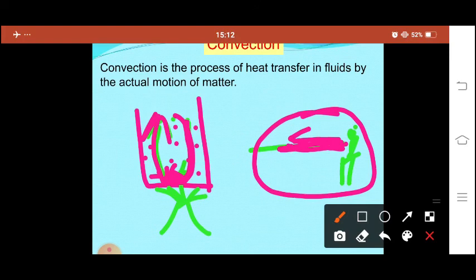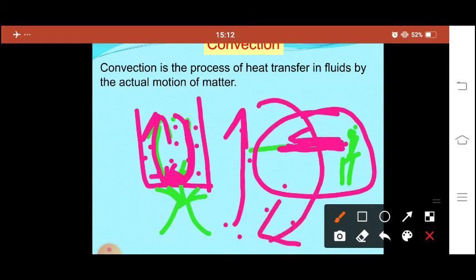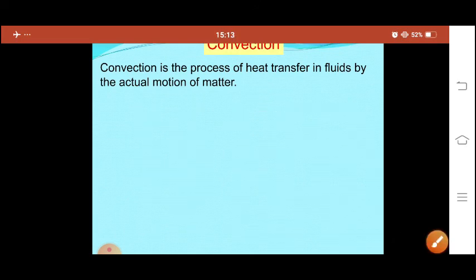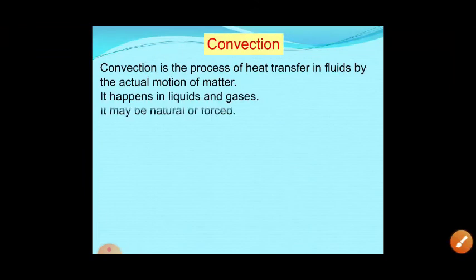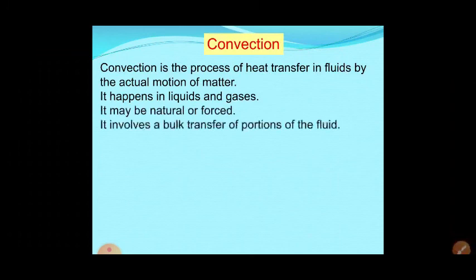In convection, the matter gets actual motion. In gas also the particles move from one place to another, so they get heated: the heated air goes up and the heavy air comes and takes its place, and again it gets heated in this way. It may be natural or forced. It involves a bulk transfer of a portion of the fluid.